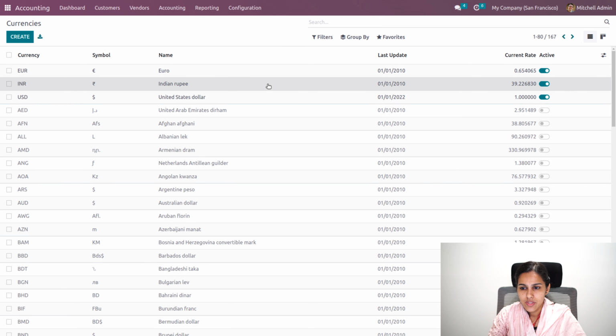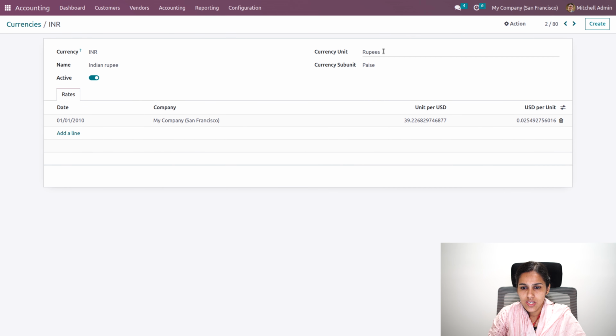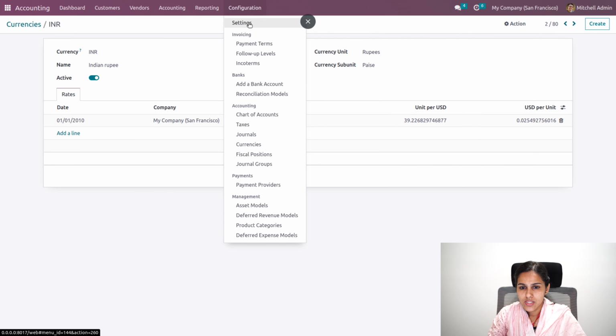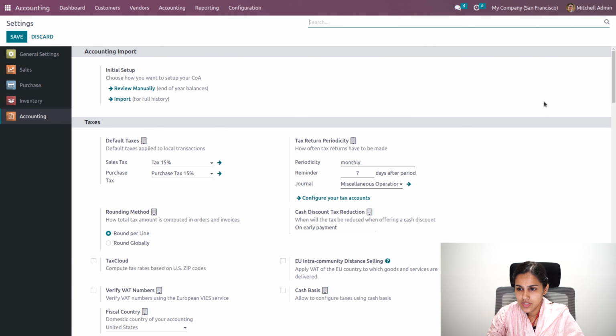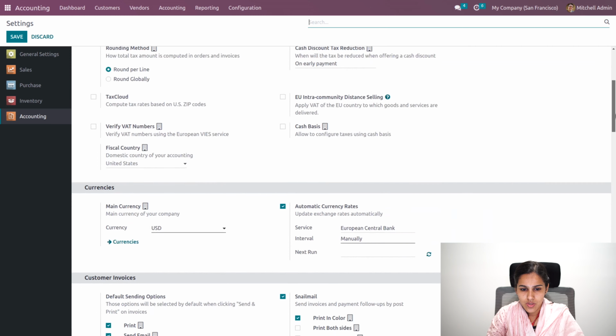For Indian rupee, you can see the currency unit and subunit, as well as for this particular date, the unit per USD is 39.22.